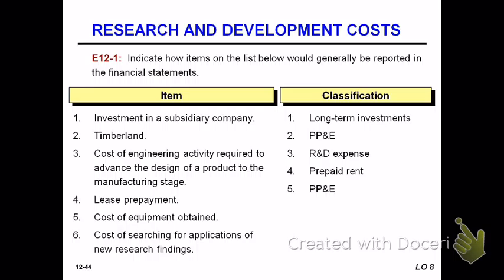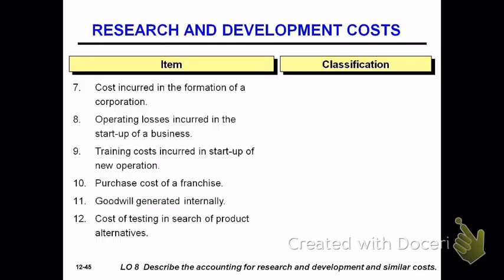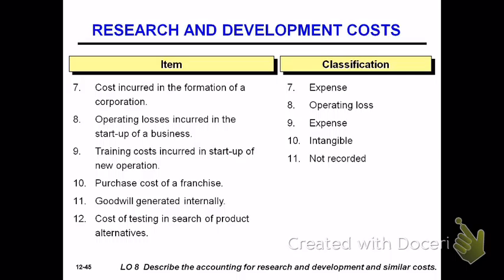Cost of searching for applications of new research findings would be R&D expense. Cost incurred in the formation of a corporation, you would expense that. Operating losses incurred, that's operating losses. Training cost incurred in a startup would be expensed. Purchase cost of a franchise creates a franchise account, which is an intangible. Goodwill generated internally is not recorded anywhere.